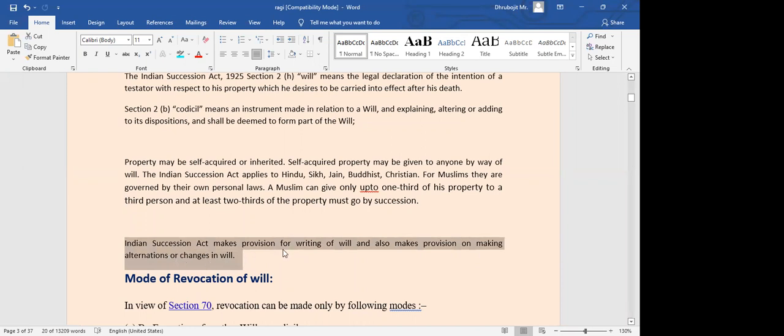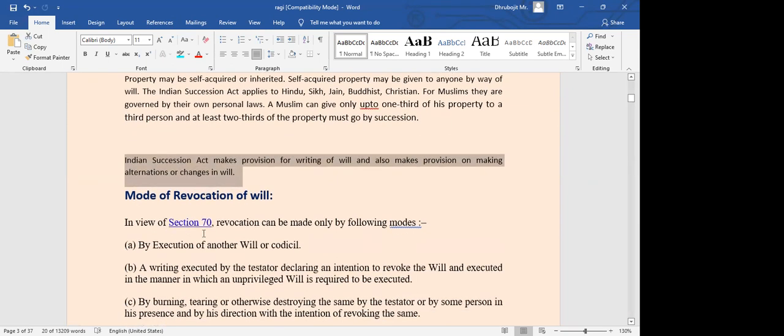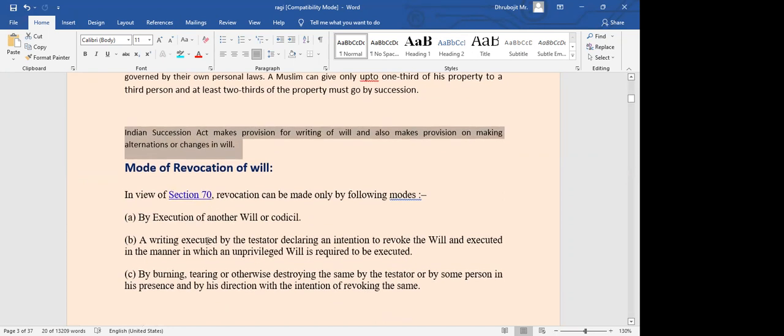Now, the Indian Succession Act makes provision for writing of a will and also makes provision regarding alterations or changes. How alterations can be made, for that also provisions are there. Those provisions are mentioned in section 70 of the legislation. It says revocation can be done by either of these three modes only. If a person has prepared a will, he may execute another will or a codicil. He can prepare a codicil or he can prepare a completely new will altogether.